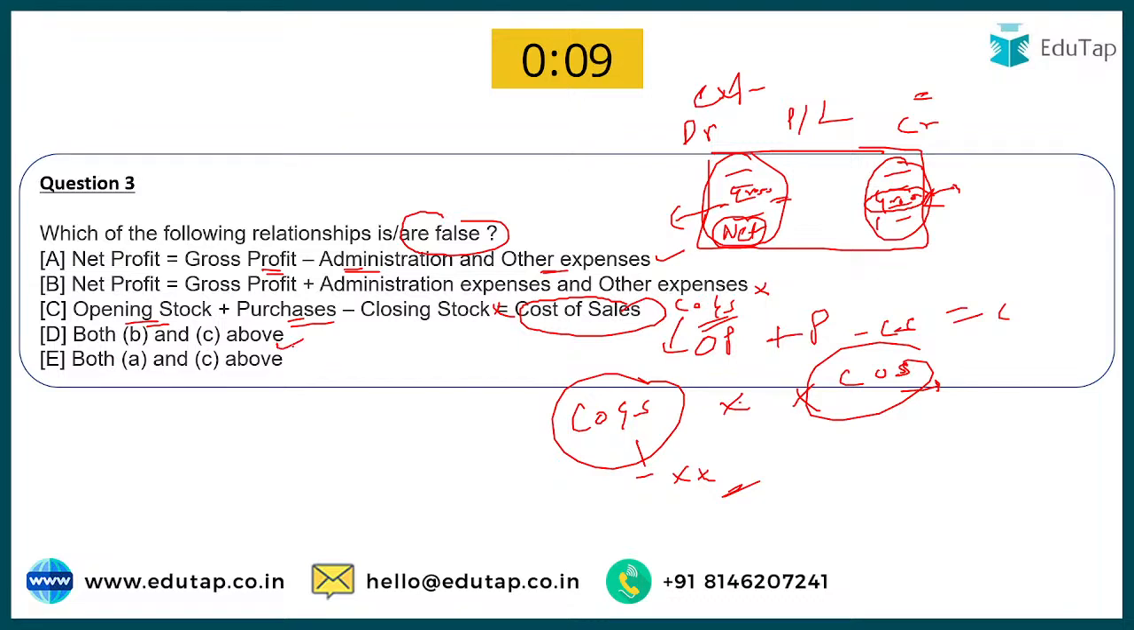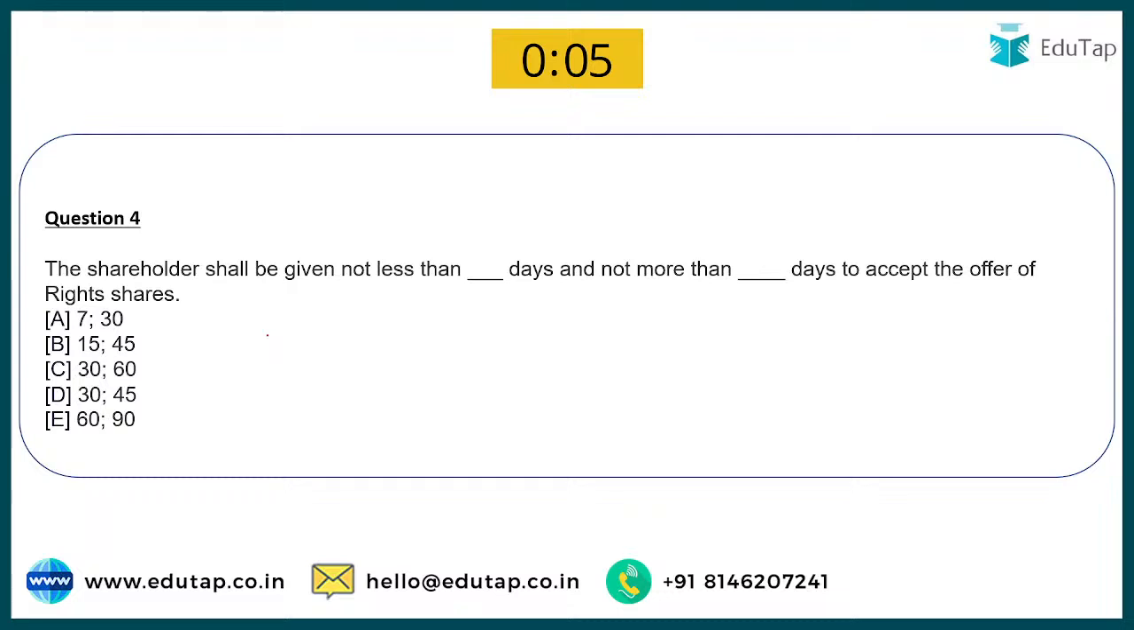Right? So some of you are correct here. Okay, I'm really glad to see this. Some of you are correct. Okay, let's move ahead. Question number 4. It says the shareholders shall be given not less than dash days and not more than dash days to accept the offer of the right share. So basically, it is asking how many days should be given to the shareholders to accept the right share, minimum number of days and not more than dash days.